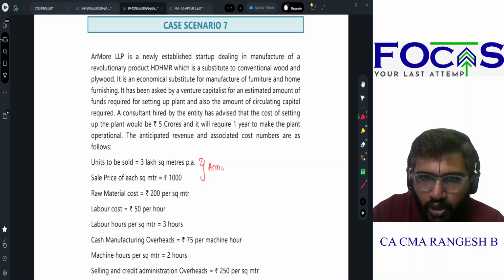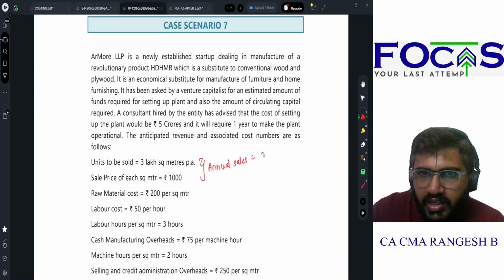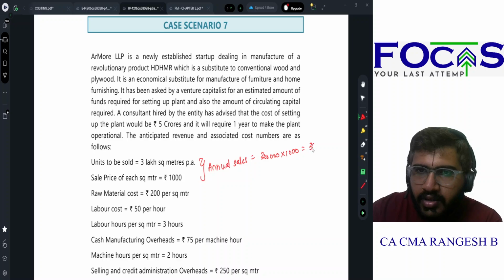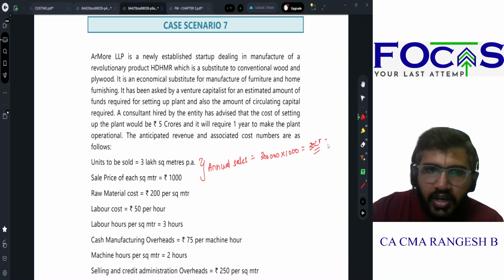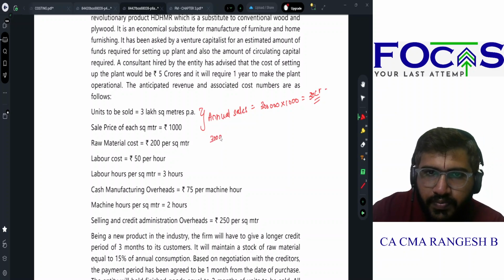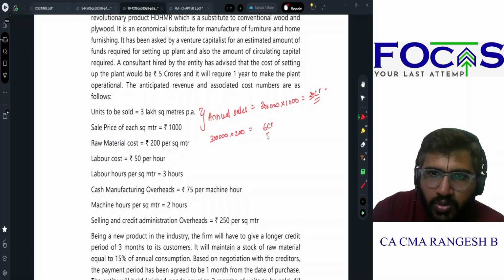So my annual sales is equal to, I'll sell 3 lakh square meters. Each square meter is 1000 rupees. So it will be 3 lakh into 1000. So my annual sales will be 30 crores. Raw material cost is 200 per square meter. So 3 lakhs into 200. This will give me 6 crore rupees.